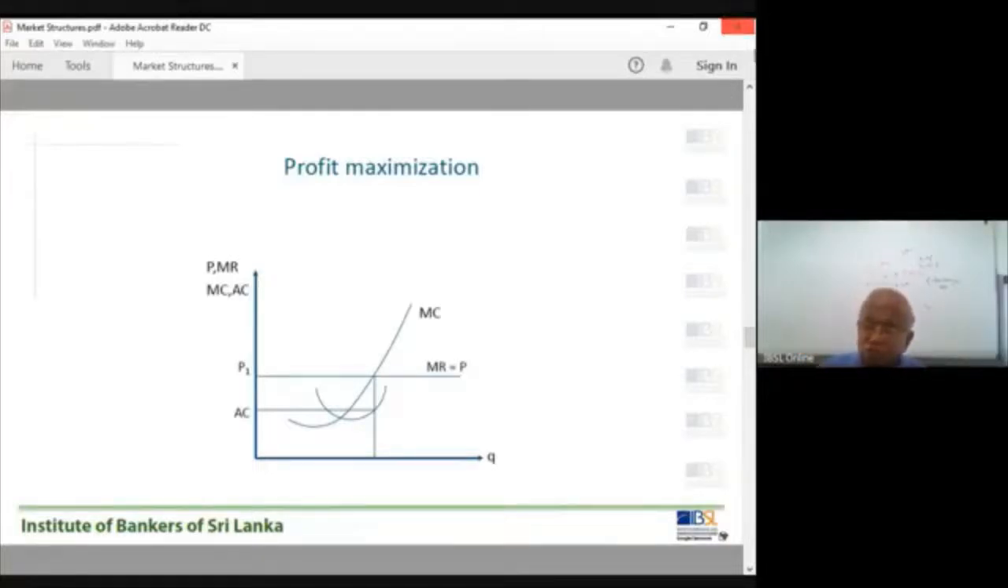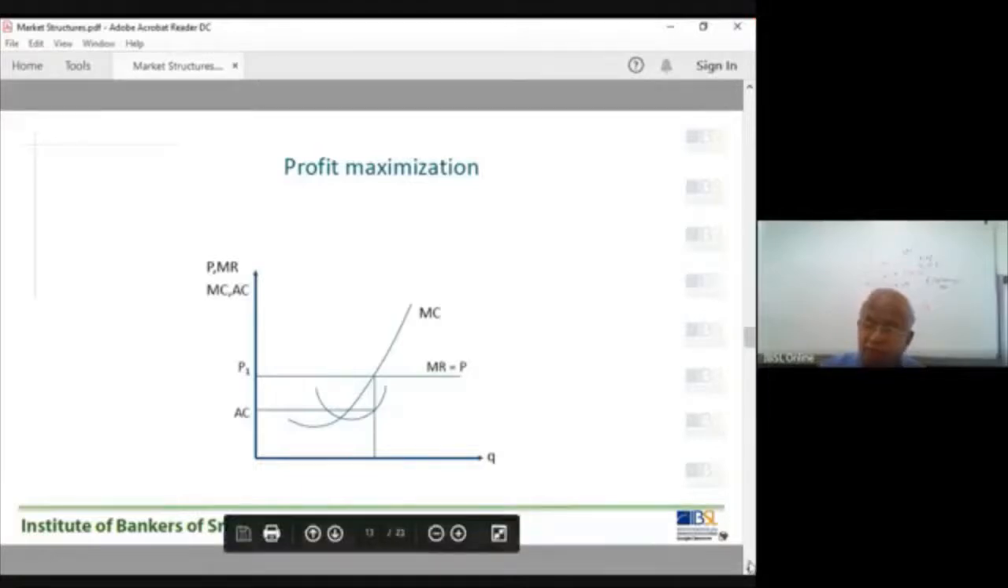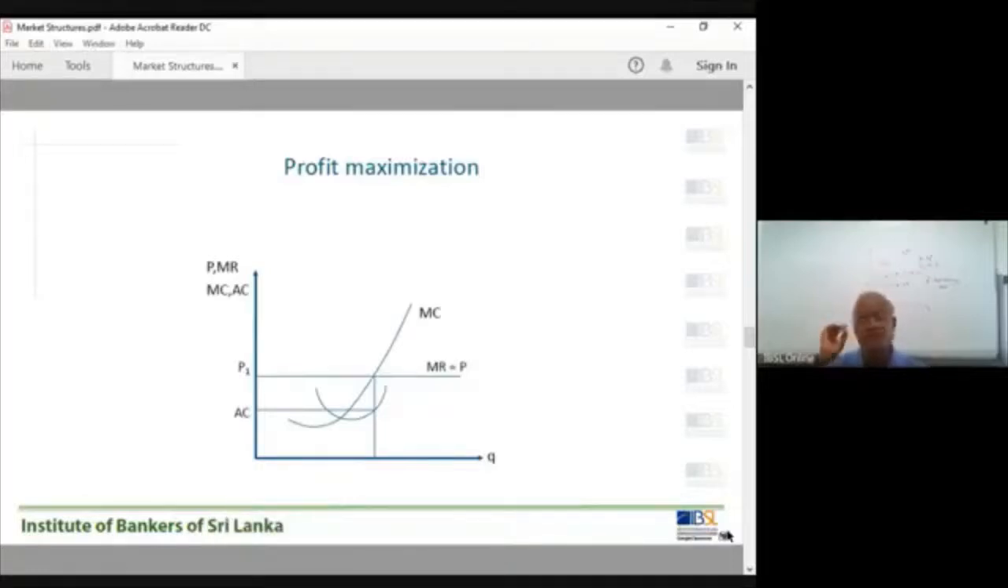Now let's go to the short run. How does this firm decide the profit maximizing output in the short run? In the short run, remember, a firm has how many cost curves? Average cost curve, then the average variable cost curve, then the average fixed cost curve, and the marginal cost curve.